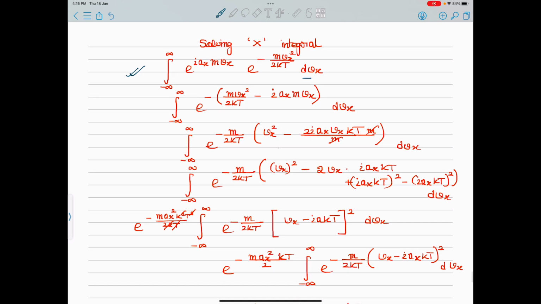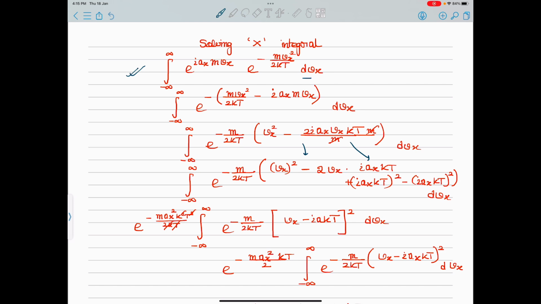Now we try to make it a perfect square. So it becomes vx whole square minus 2 into vx into iota ax kt. To make it a perfect square, I have to add iota ax kt whole square and minus iota ax kt whole square, and then integrate with dvx.